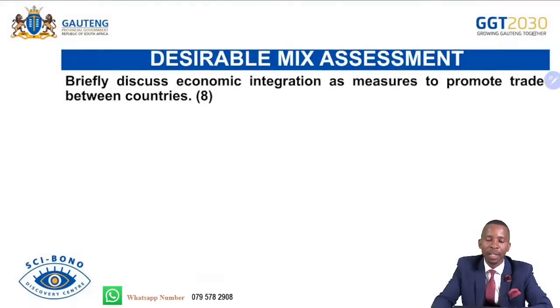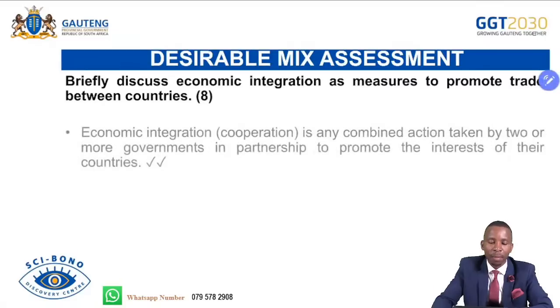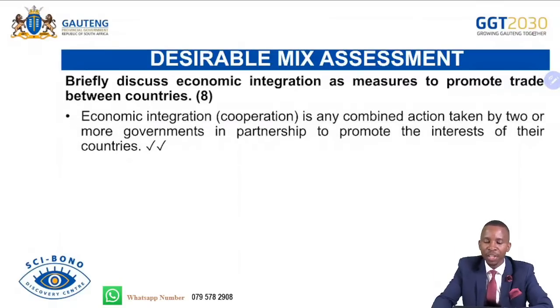And then desirable mix. This is economic integration. Briefly discuss economic integration as a measure to promote trade between countries. Remember, 4 of them. Economic integration or cooperation is any combined action taken by 2 or more countries